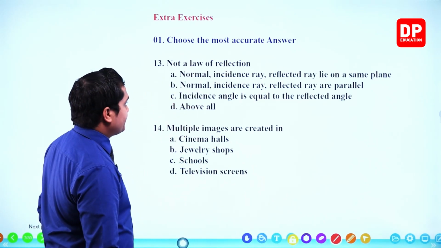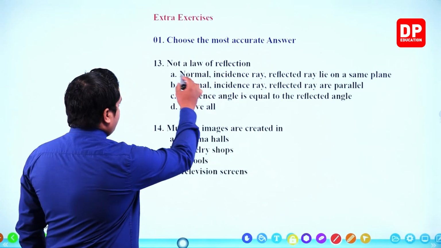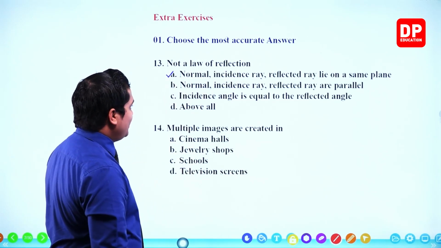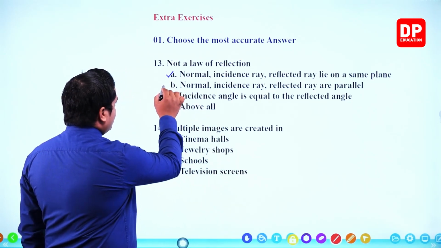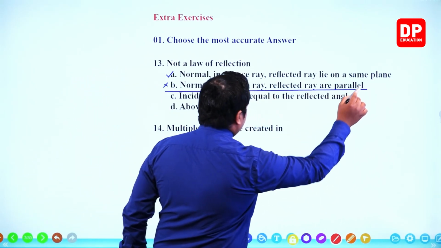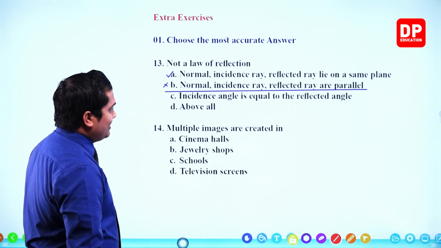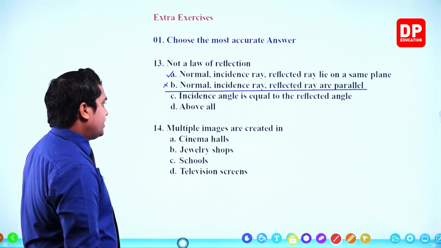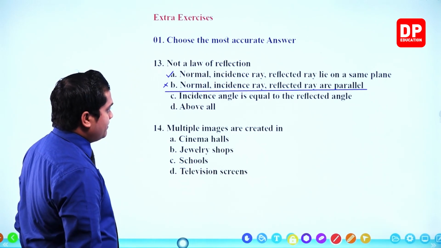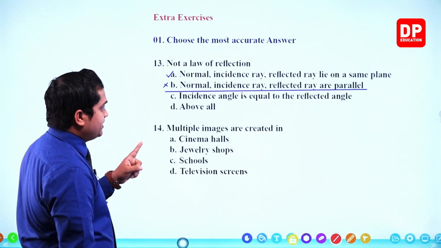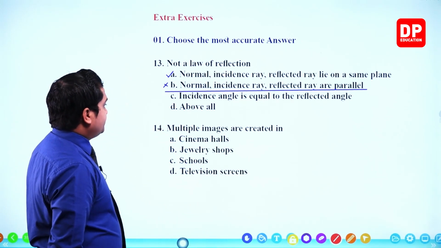Now let's see the answers. Normal, incident ray, reflected ray lie on the same plane. Correct. Normal, incident ray, reflected ray are parallel. Incorrect. This should be the answer. These things are not parallel to each other, right? Incident angle is equal to the reflected angle. Correct. So our answer should be B, my dear children. Normal, incident ray, reflected ray are parallel. That is incorrect. Okay. Next one.